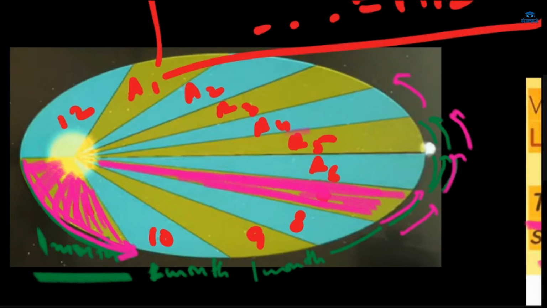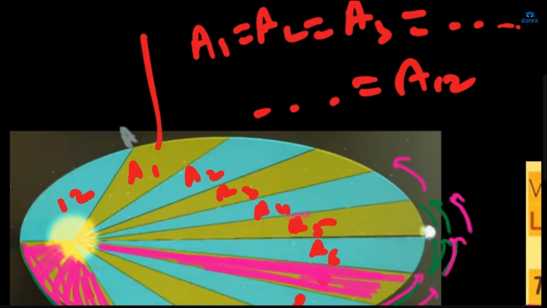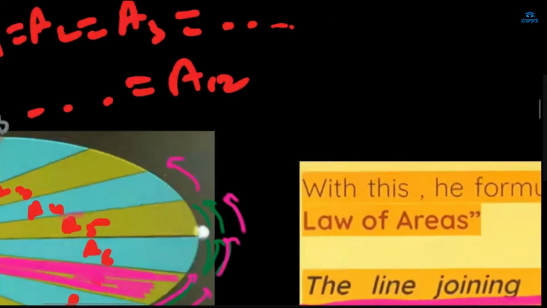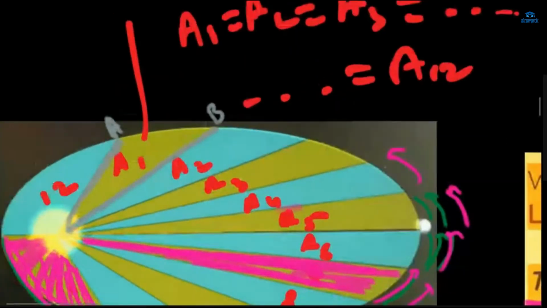In the first month it will be A1, which means it has moved from point A to point B. The line joining the planet and the Sun sweeps an area, and all the areas will be equal if we take equal intervals of time, right?